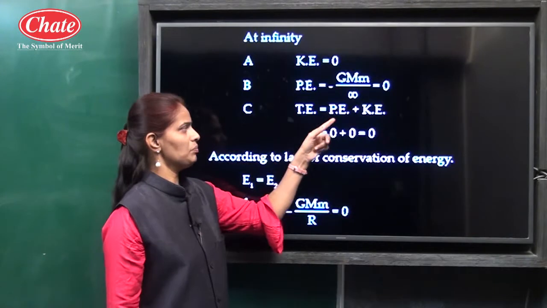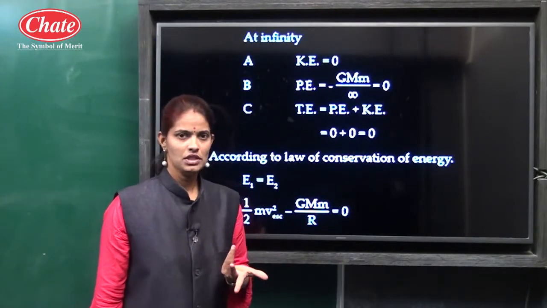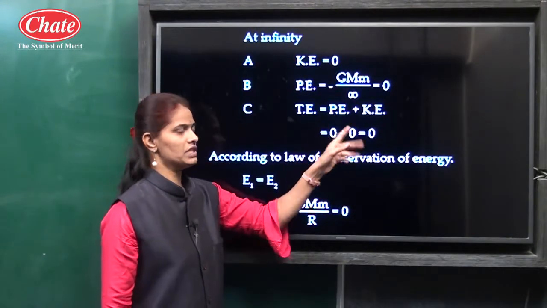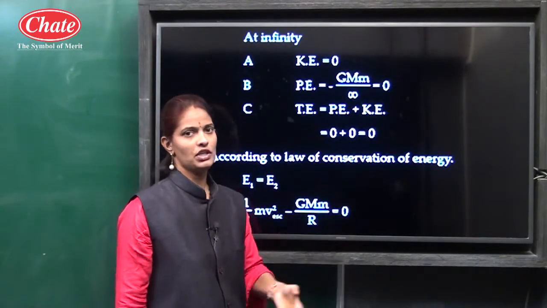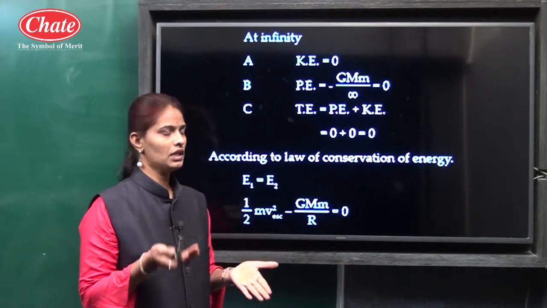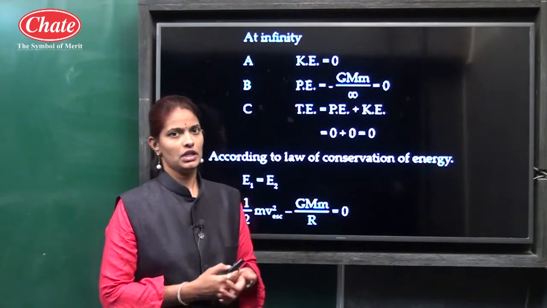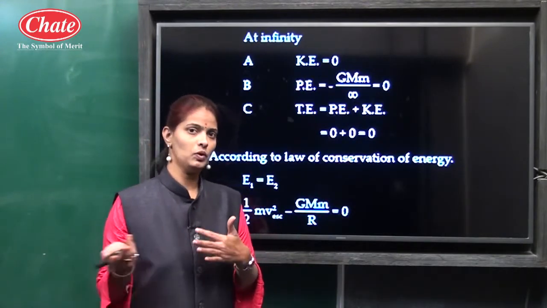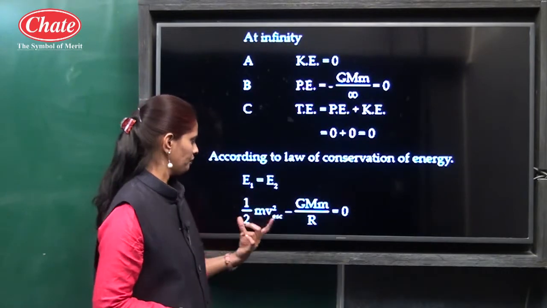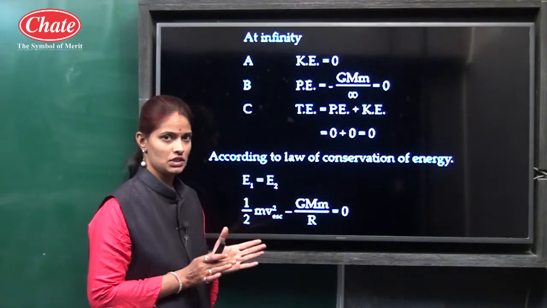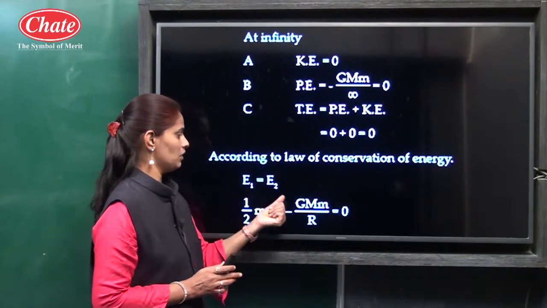So total energy, P plus K, is equal to 0 because both values are 0. 0 plus 0 is 0. According to the law of conservation of energy, we know energy can neither be created nor be destroyed. It can only be converted from one form to another form. Therefore E1 is equal to E2. Total energy remains constant, always constant. That is why E1 is equal to E2.